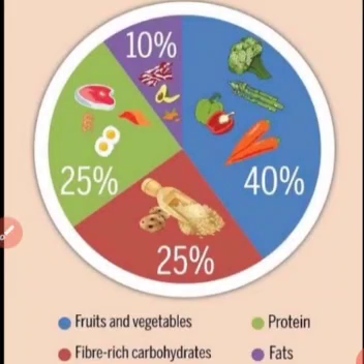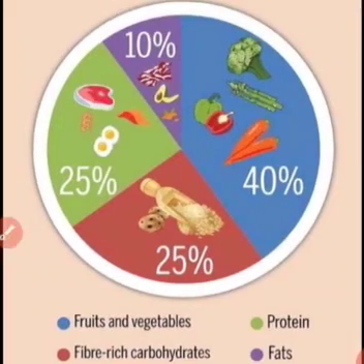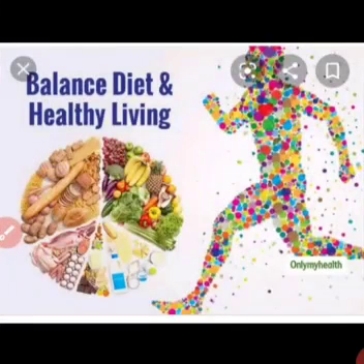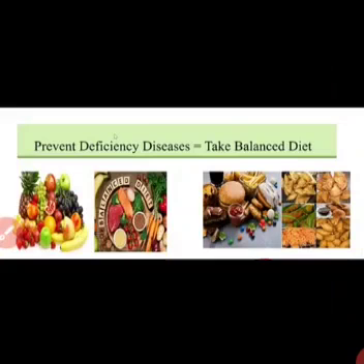If we are taking balanced diet, our body will be like this. We will be all rounder, as this person is showing in this picture. There is a formula I have written here. To prevent the deficiency disease, you have to take balanced diet. It means if we are not supposed to suffer from any of the deficiency diseases, we have to take balanced diet in any way, by hook or by crook.